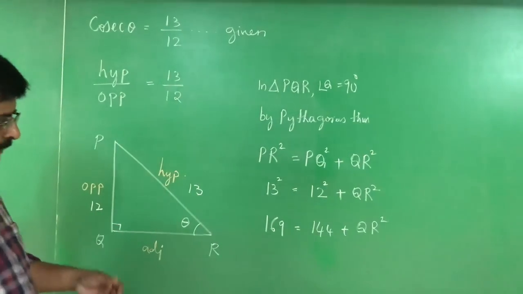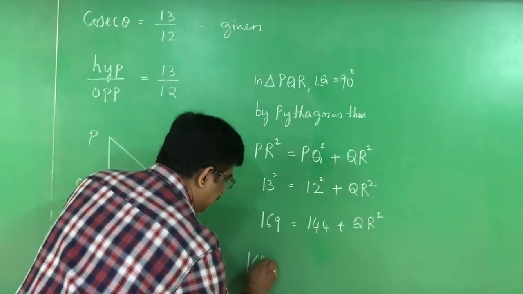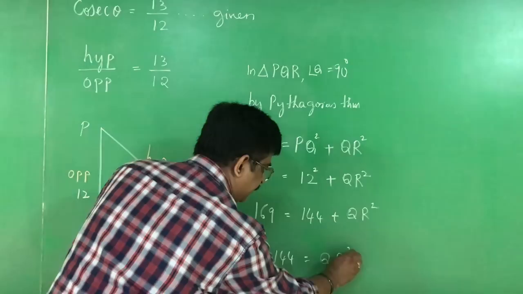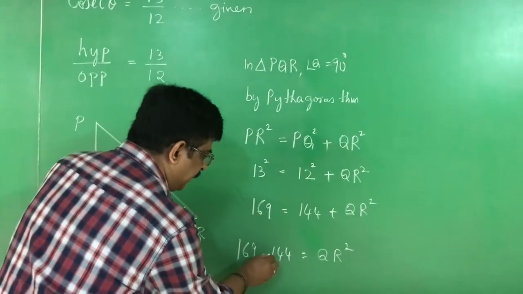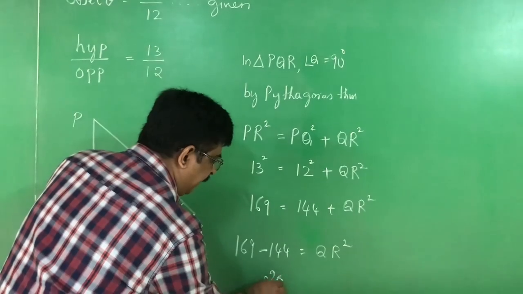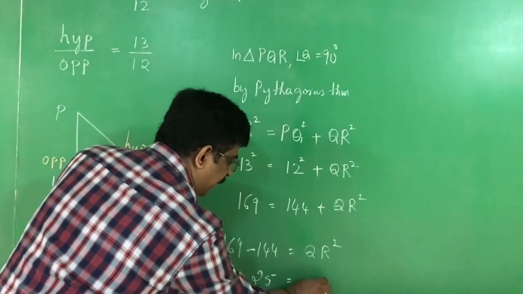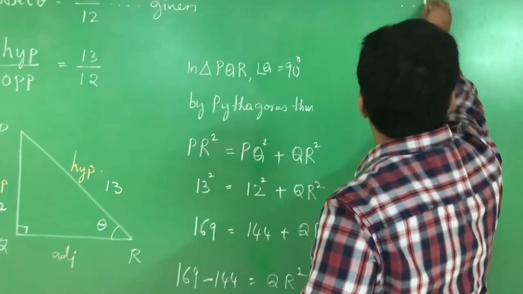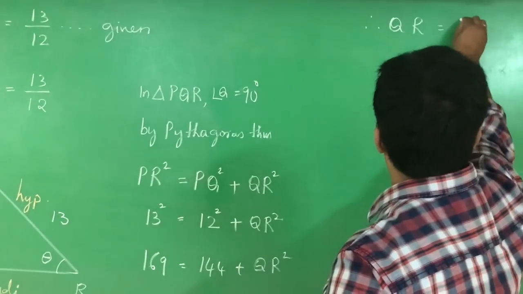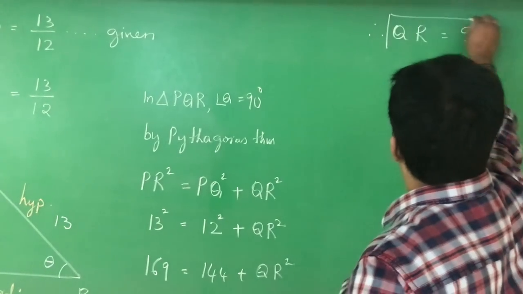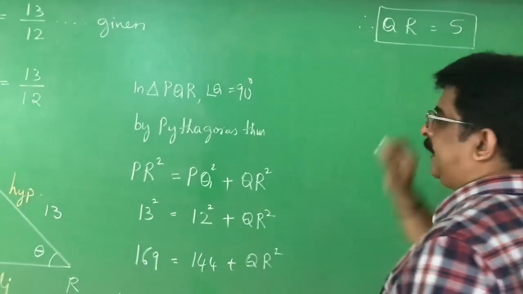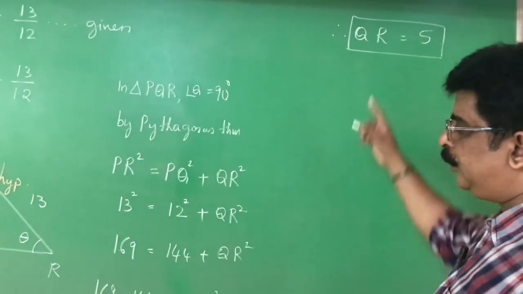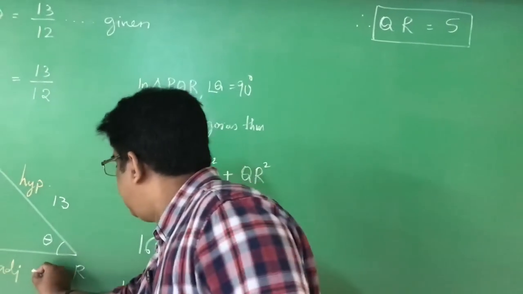Transfer 144 to this side: 169 minus 144 is equal to QR square. 169 minus 144 is 25, equal to QR square. Therefore QR is equal to 5 units. You have to put a box to get marks. For the evaluator it is easy.